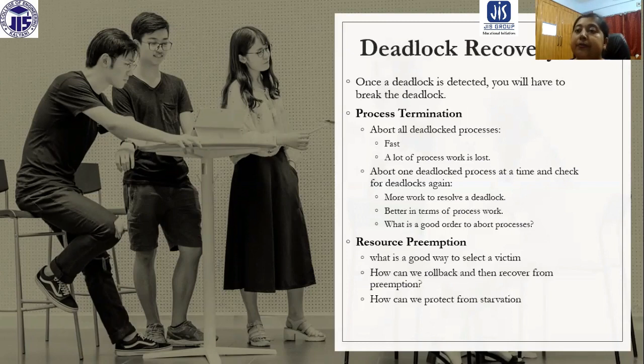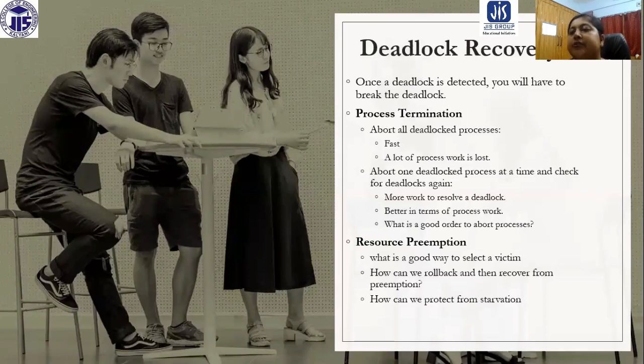We are just going to victimize one process. So we need to decide which process we are going to delete first, and the second, third, like this. So obviously we have to do more work, and after aborting one process, we need to check again whether there is a deadlock or not. That means we need to do deadlock detection again. So more work to resolve our deadlock.